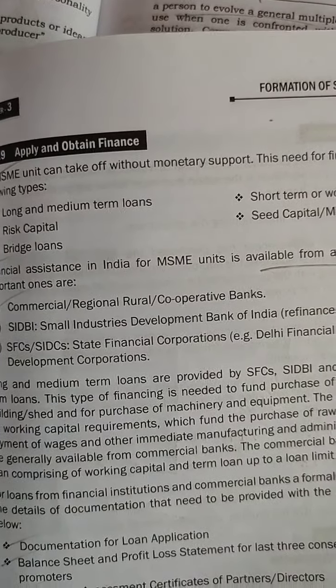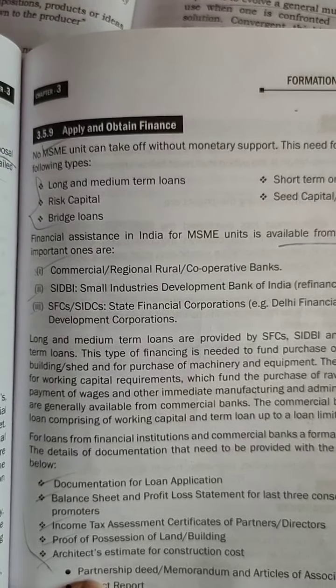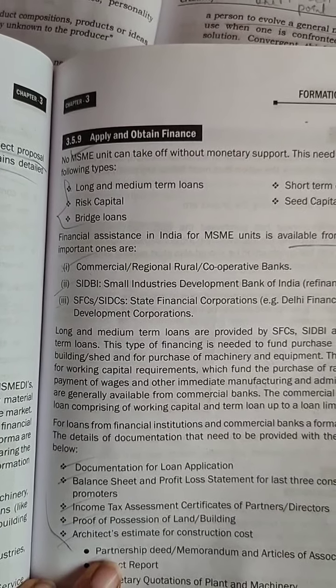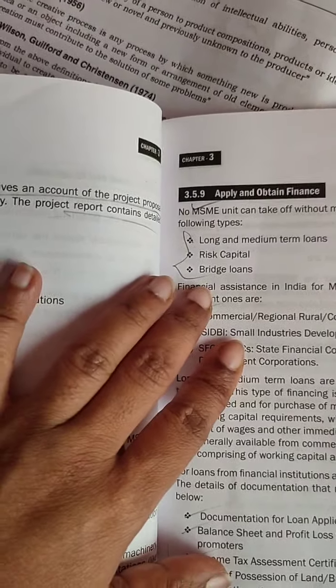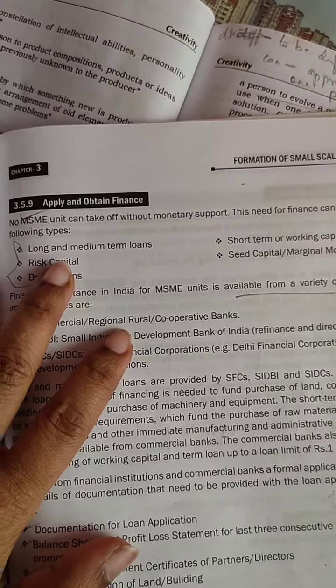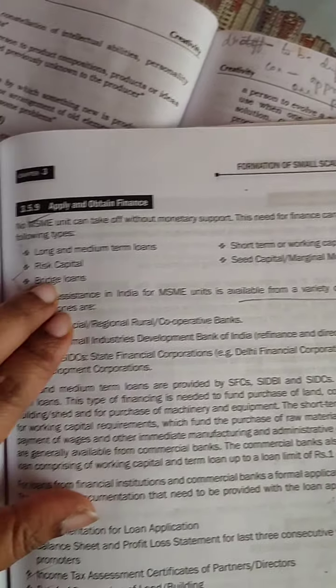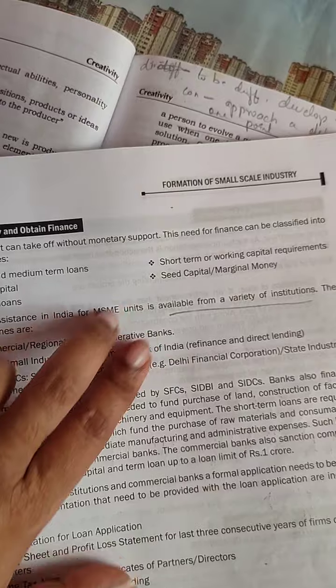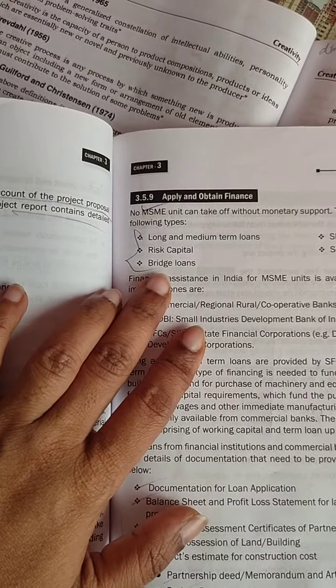The next procedure is to apply and obtain the finance. Very, very important. So your project reports, your business plans, all that needs to be submitted. So we'll go in sequence as to how you will apply and obtain your finance. See, you will need different types of finances. Maybe it could be long term or medium term loans, or it could be a shorter working capital requirement. It might be a risk capital need, or rather it can be a seed capital or marginal money. And bridge loans. Bridge loans are to fill up the gaps.